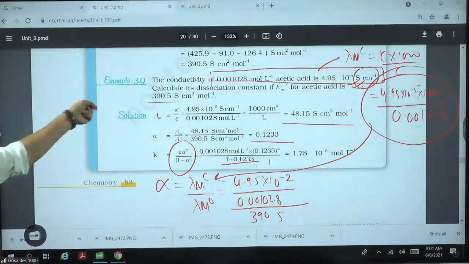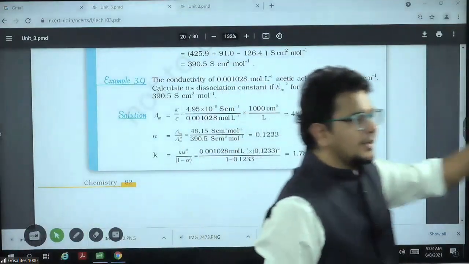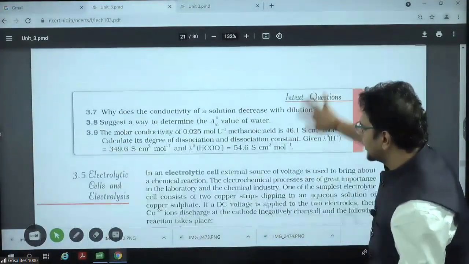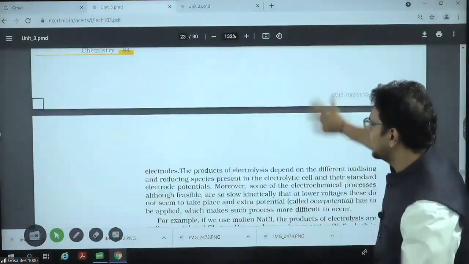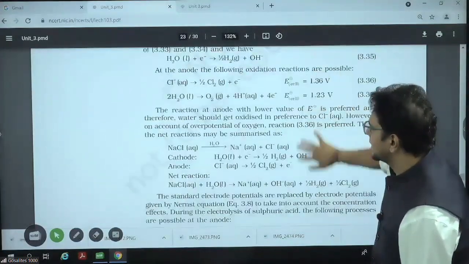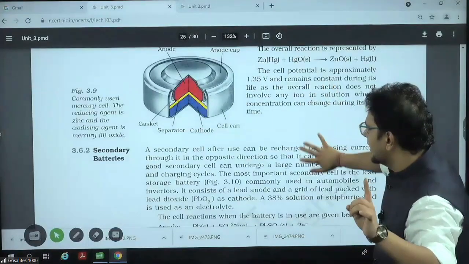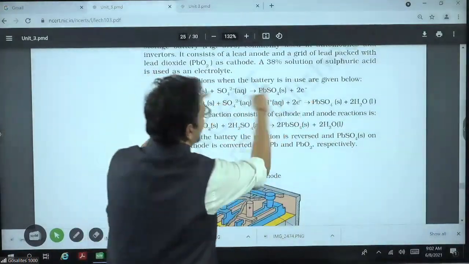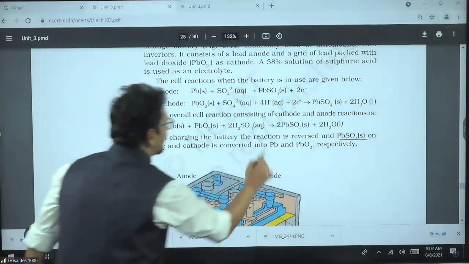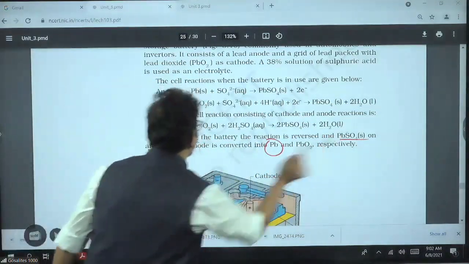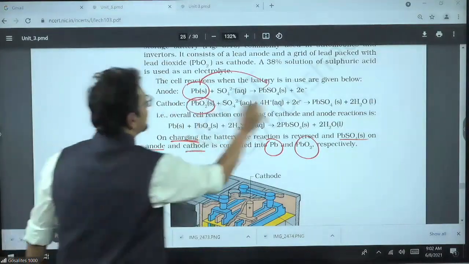Very important examples. These examples you have to do from NCERT properly. Done. In battery and cell, two things only. One, in the case of discharge of lead storage battery, PbSO4 is produced at anode as well as cathode. And PbSO4 on anode becomes Pb on charging, and PbSO4 on cathode becomes PbO2 on charging. So on discharging, Pb becomes PbSO4, PbO2 becomes PbSO4.